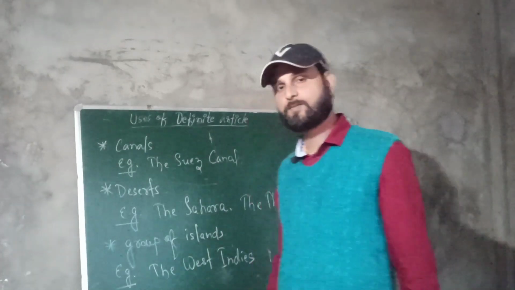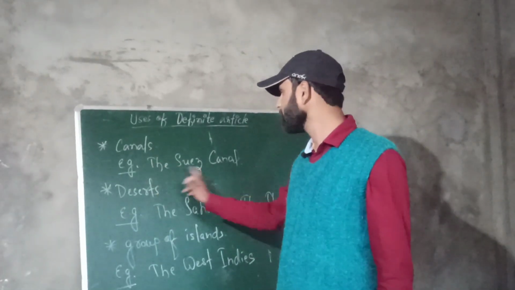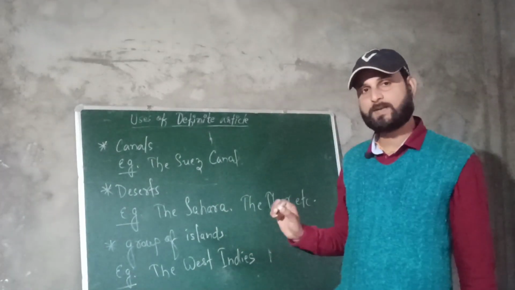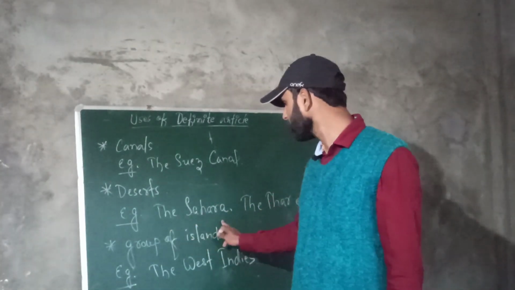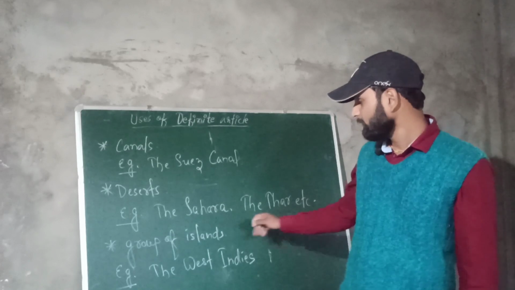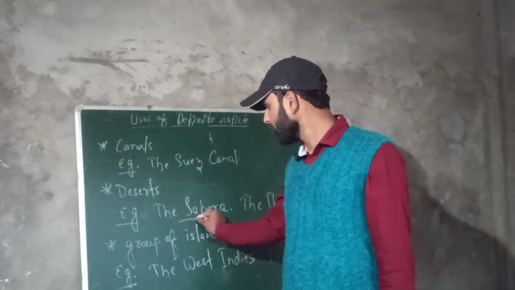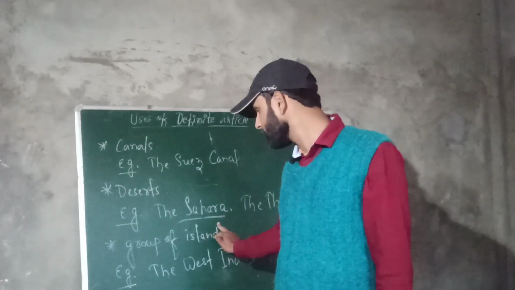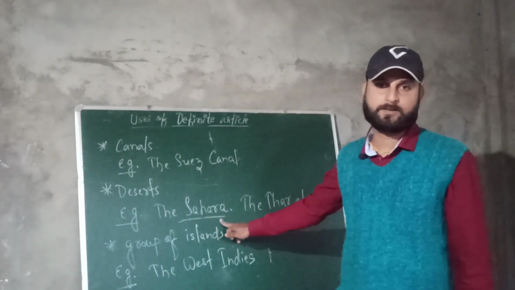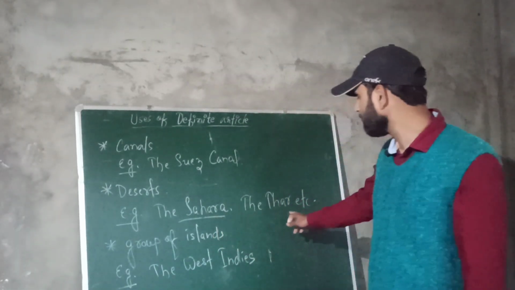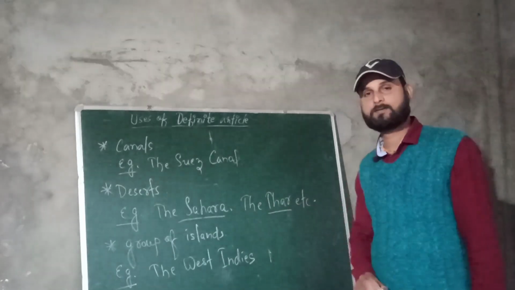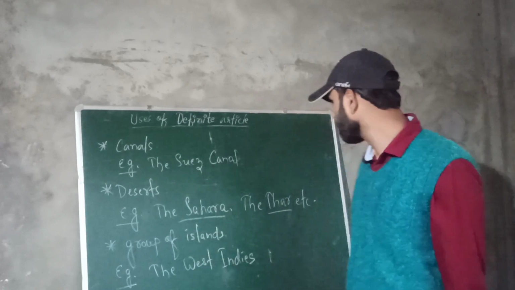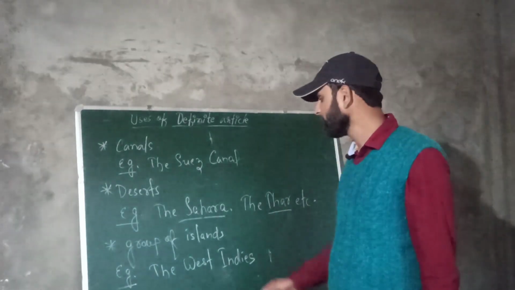Also, the is used before the names of canals, for example the Suez Canal. The is also used before the names of deserts, for example the Sahara, the Thar. Here the Sahara is the desert in Africa and it is the biggest desert in the world. And the other one, the Thar, is a desert in India and it is located in Rajasthan.